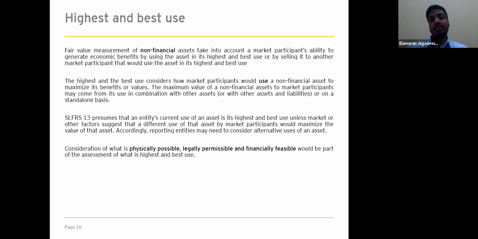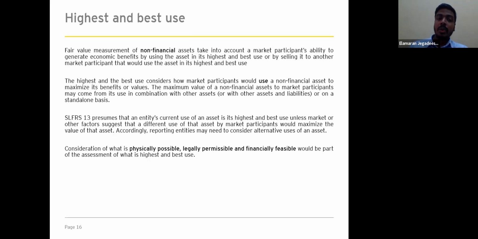And thirdly, financially feasible: whether the use of an asset that is physically possible and legally permissible generates adequate income or cash flows to produce an investment return that the market participant would require from an investment in that asset.